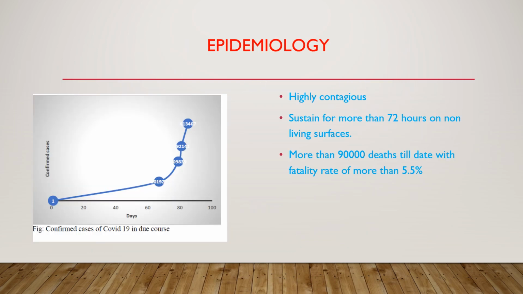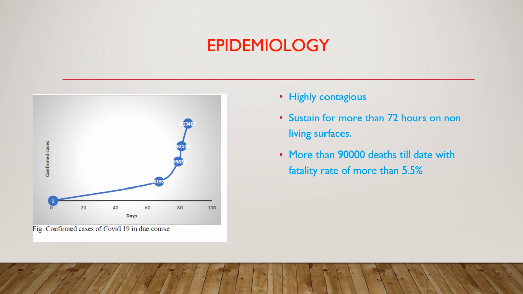COVID-19 is one of the most contagious diseases of the human race. Why am I saying this? Because its incidence rate is so high that in the current scenario it is affecting around 1 lakh people per day in the world. And again the question arises, why is it so contagious?